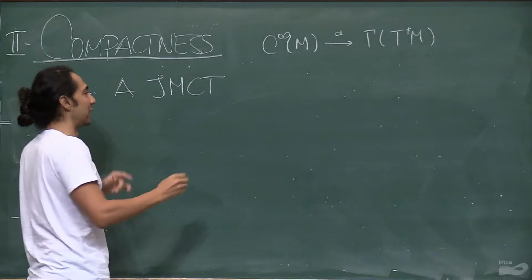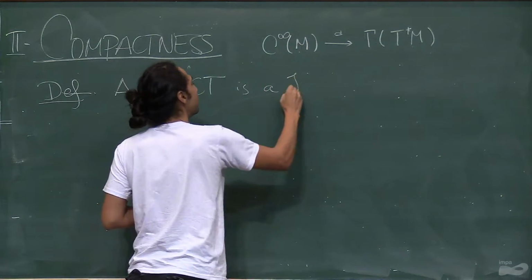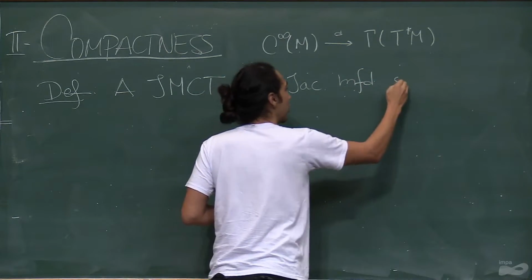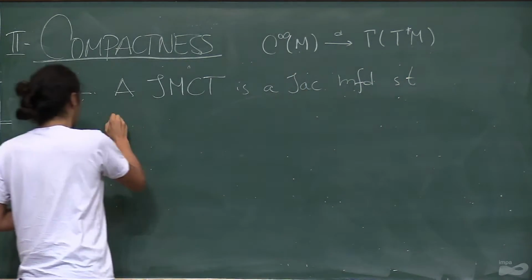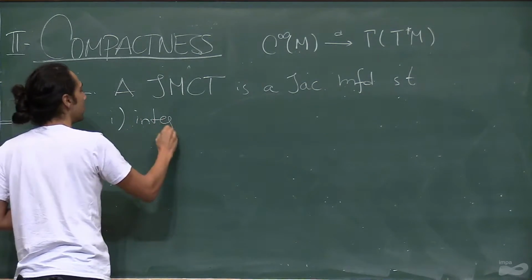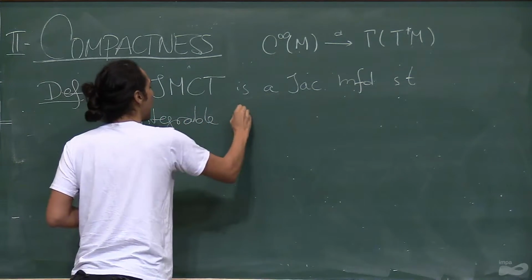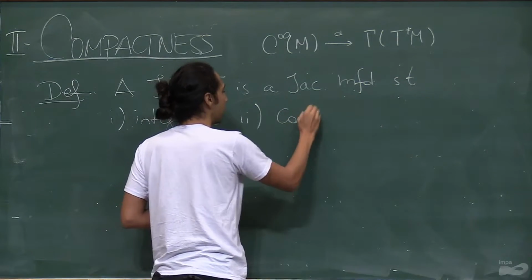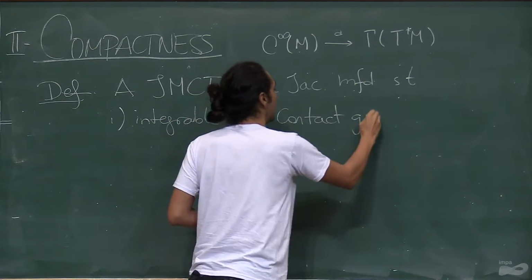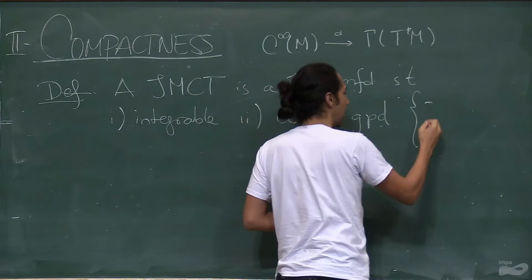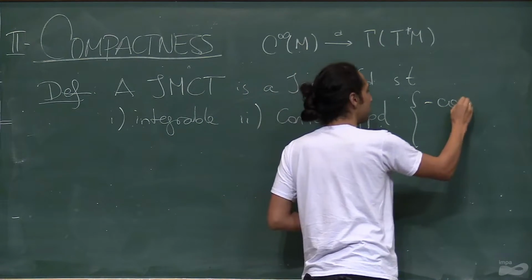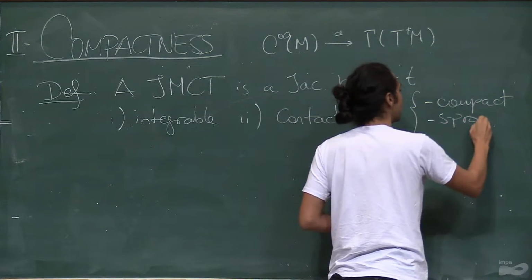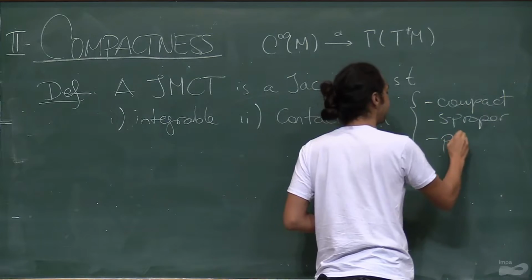A Jacobi manifold of compact type is a Jacobi manifold such that, first, it's got to be integrable, and then its integration, its contact groupoid, is either compact, or proper.